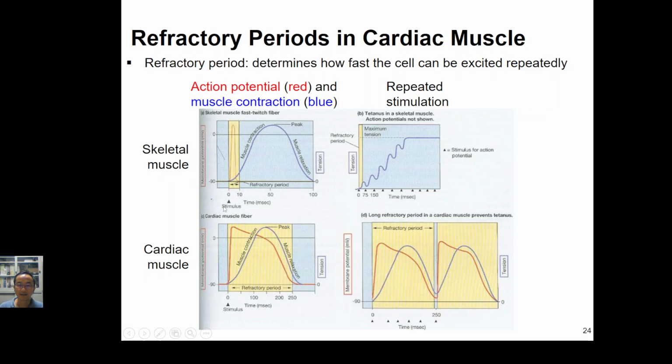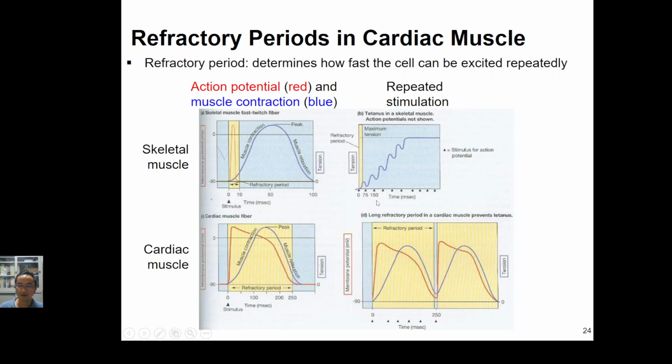Let's say this triangle represents the stimulus. Once we have the stimulus, an action potential will be generated for the skeletal muscle. Do you still remember the process? Depolarization and repolarization, sodium influx, potassium outflux. After we have one action potential, of course, we will have one muscle fiber contraction.